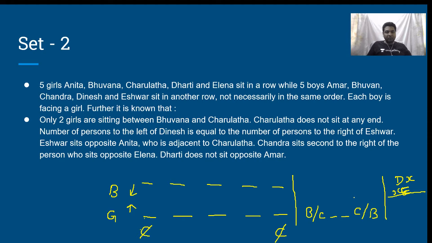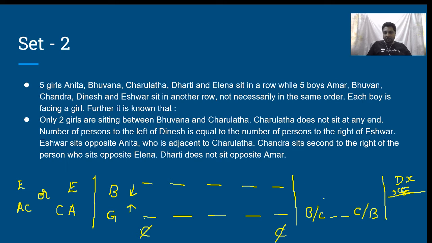Next, Ishwar sits opposite to Anita, who is adjacent to Charulata. It will either be this or it will be this. Chandra sits second to the right of the person who sits opposite Elena.